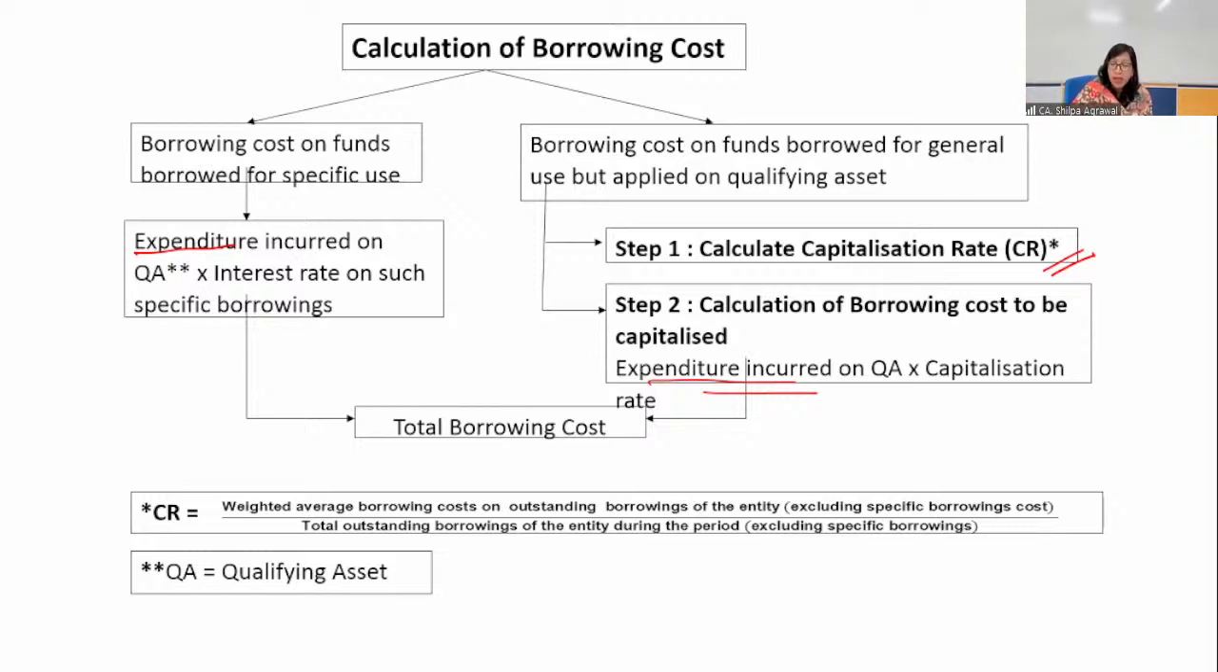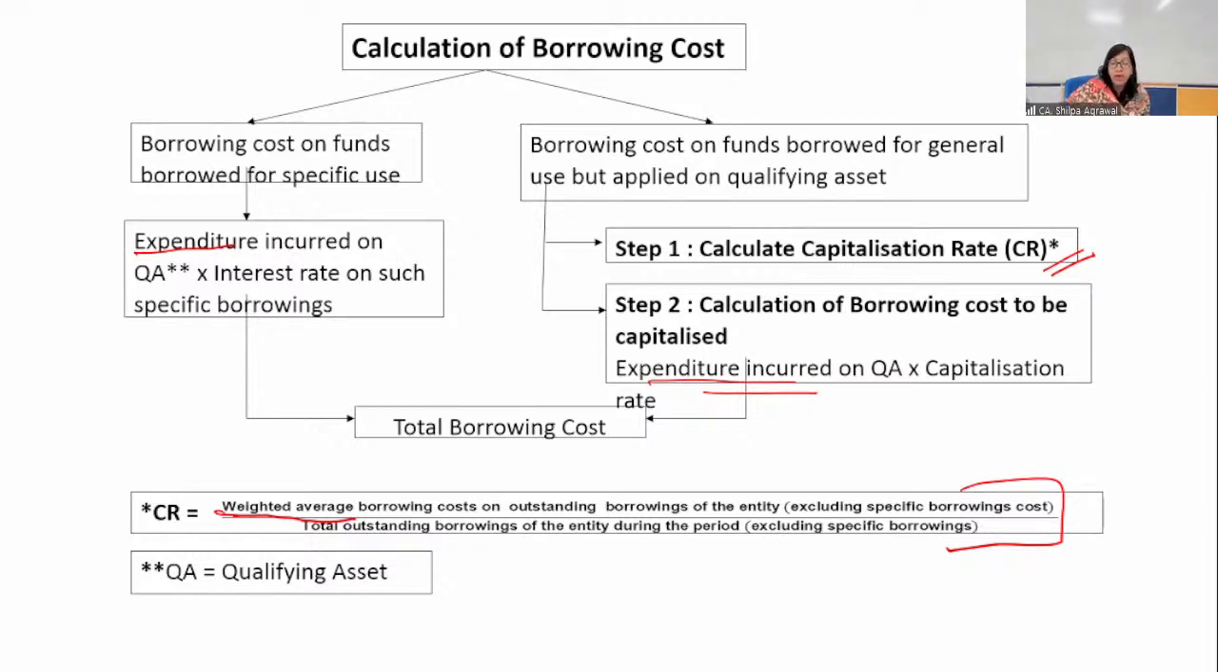Fine. How to calculate the capitalization rate? I told you we use the weighted average because in case of general borrowing, there are many borrowings with different interest rates, and they are borrowed at different points of time. One fund may be borrowed at the beginning of the year, one in the middle of the year, at the end of the year, in the second quarter, in the third quarter. Variation may be there. There may be many permutations and combinations, so it's always advisable to use weighted average in such a situation.